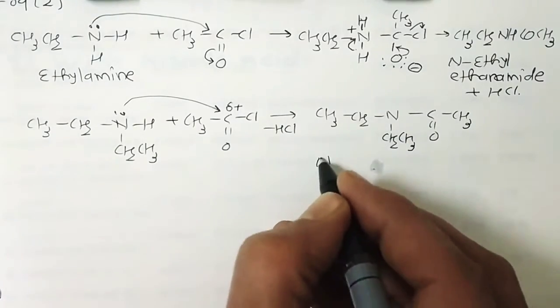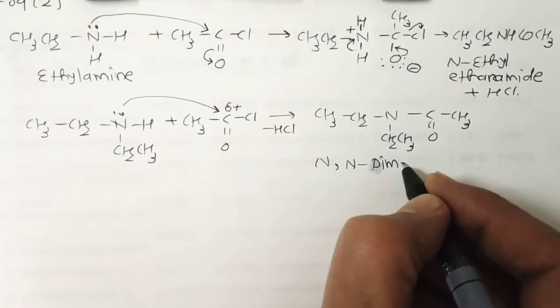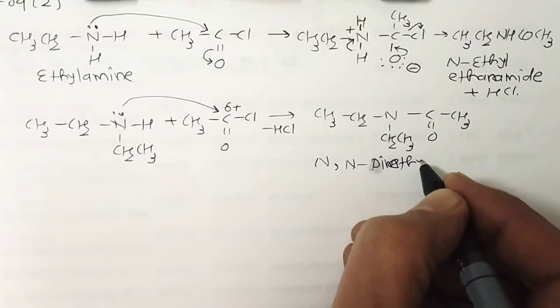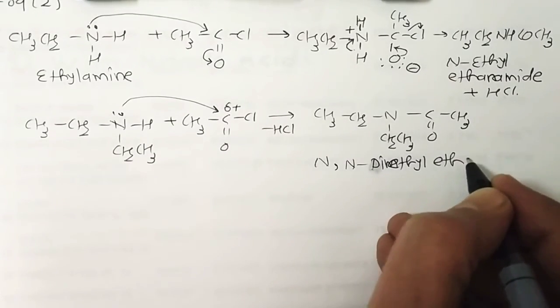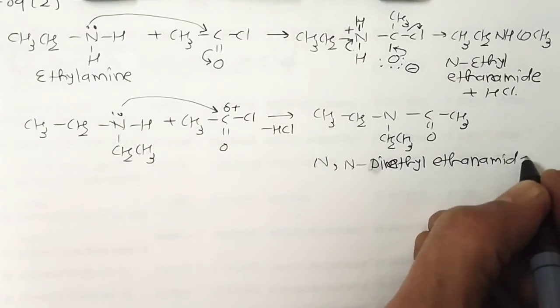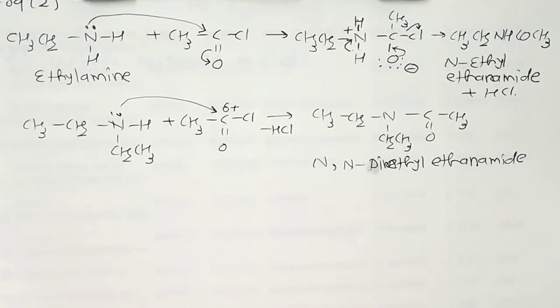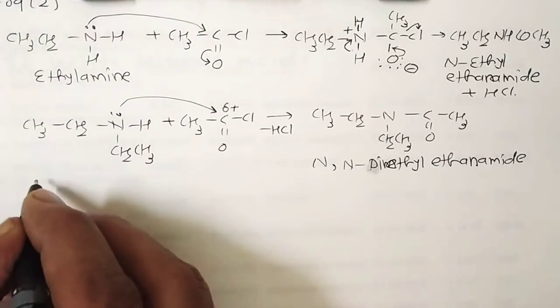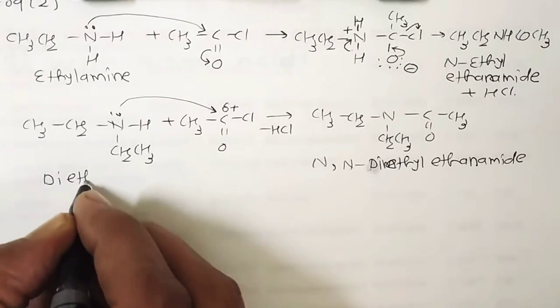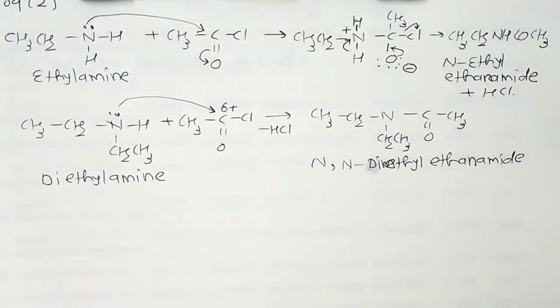The name of this compound is diethyl ethanamide, and HCl is removed. Fine. The common name is diethylamine, but we know that the IUPAC name is N-ethyl ethanamide.